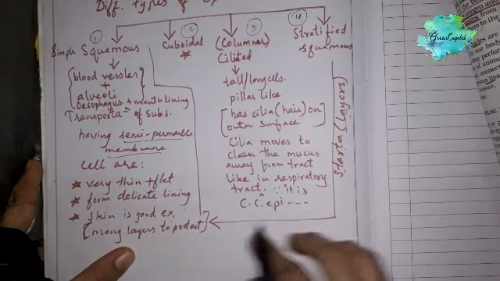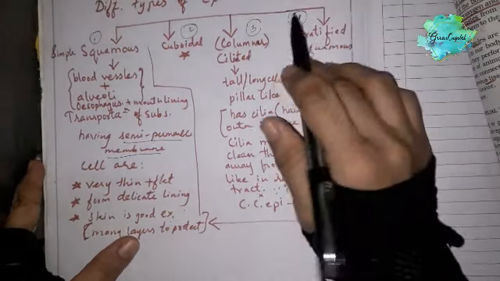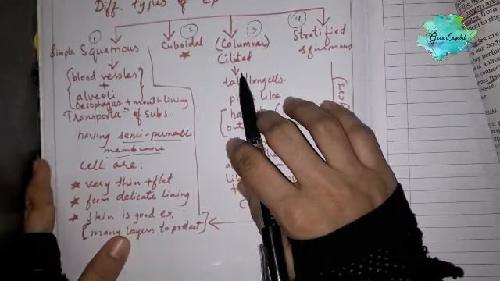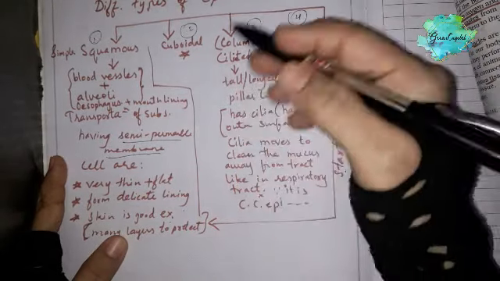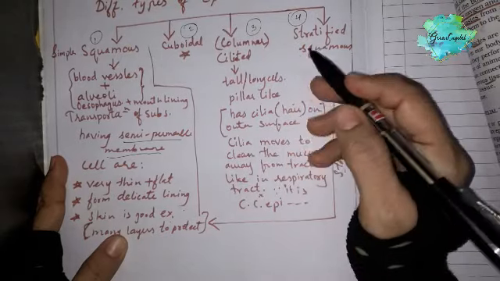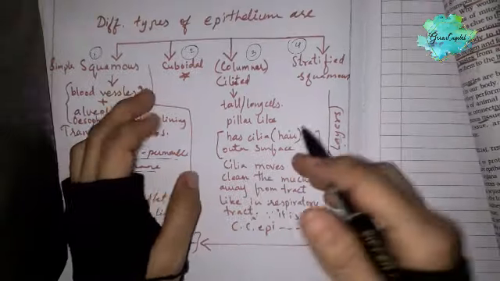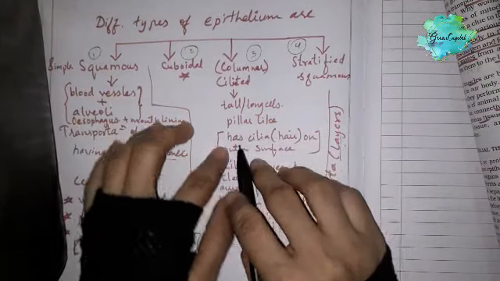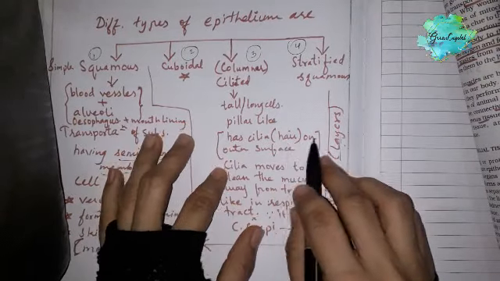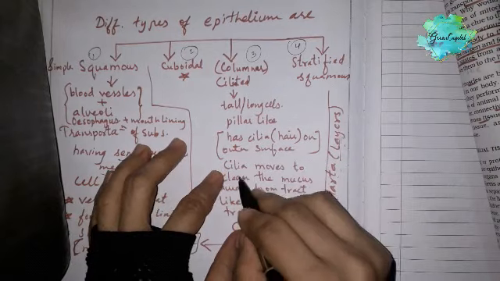Next we'll move on to columnar ciliated epithelium. It has tall, long, pillar-like cells. It also has cilia, hair-like projections on the outer surface of the cell.